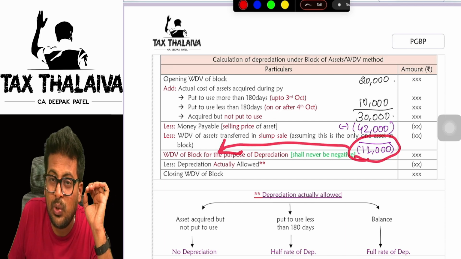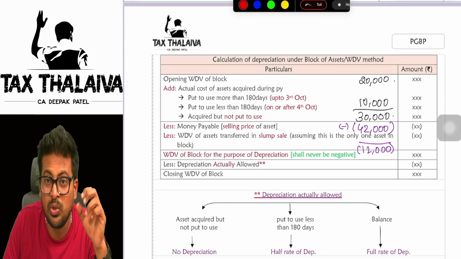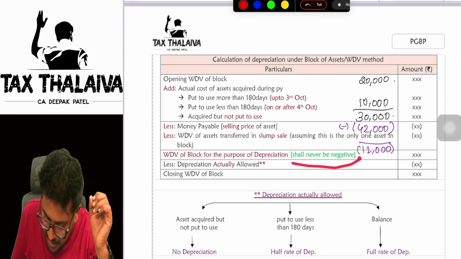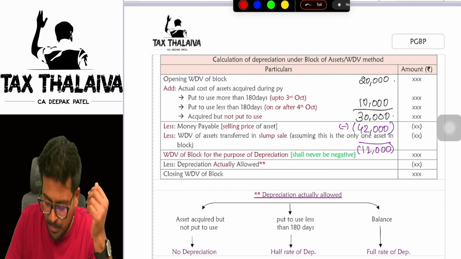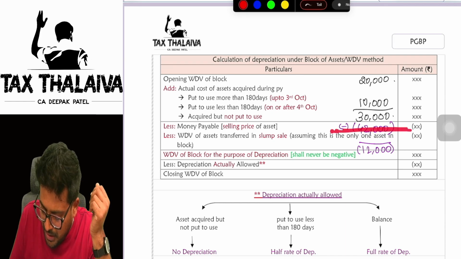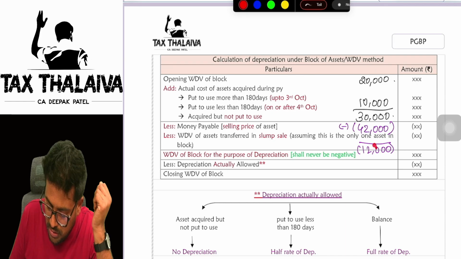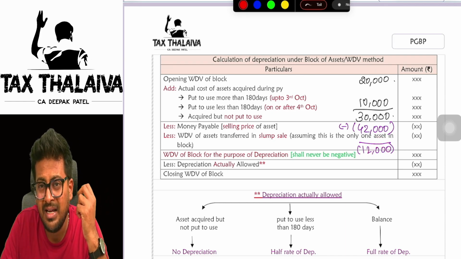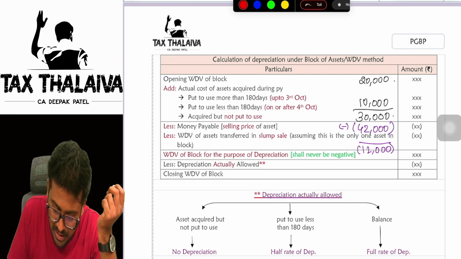Can you claim depreciation on a negative value? Not possible. That is why this line is given here: it shall never be negative. Then what do we do, sir? Very simple. You can reduce a maximum of 30,000 here. So the block will become zero. But sir, how can a block become zero? There may be a few assets pending. No. Let's say, for example, sir.